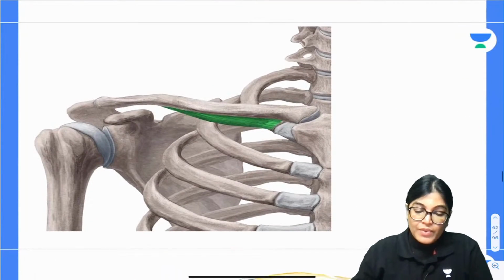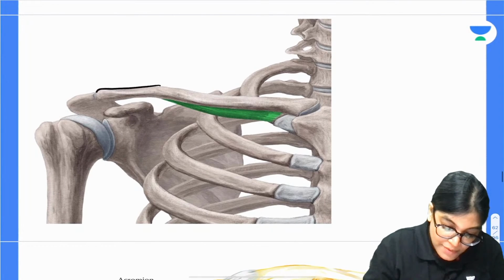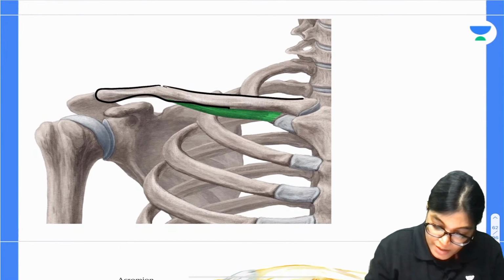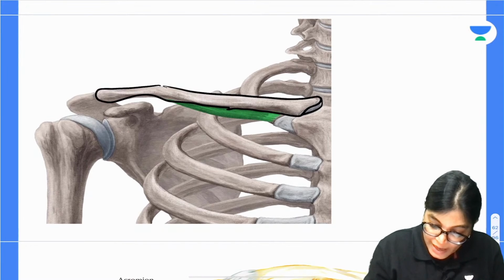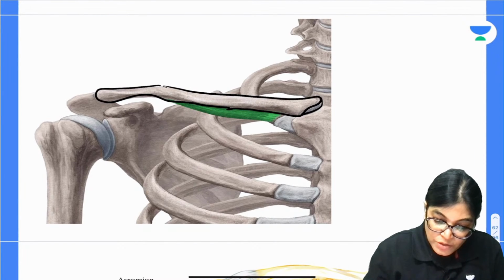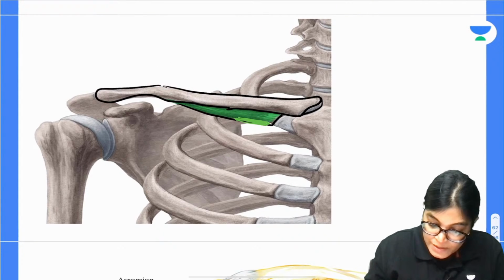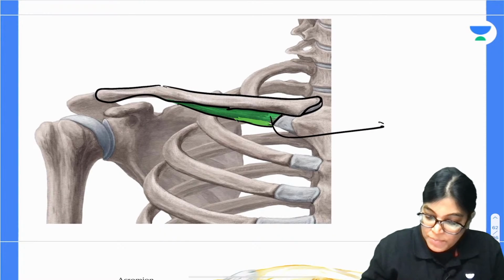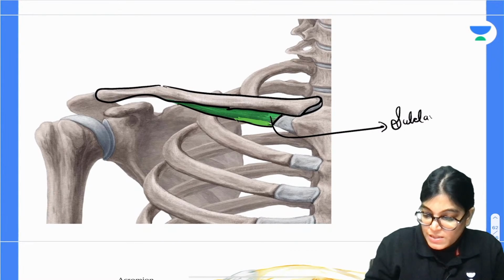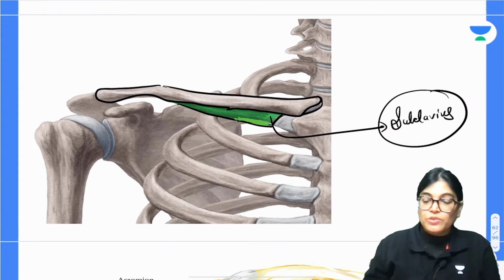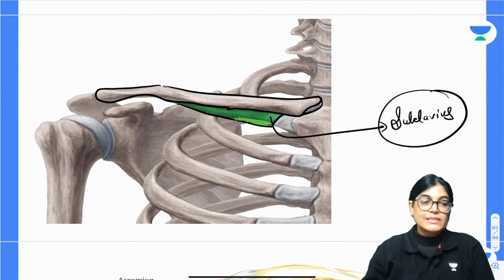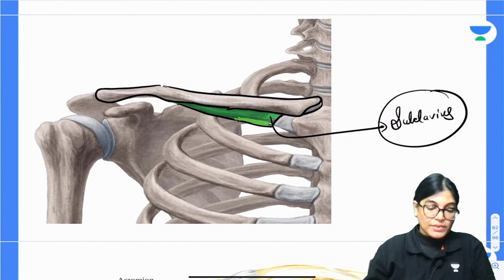See here, this is the clavicle as shown in this diagram, and just below it you can see the muscle which has been shown here. You are appreciating this muscle on the inferior aspect, and my dear aspirants, this muscle is the subclavius muscle. Subclavius muscle is attached onto the subclavian groove of the clavicle.